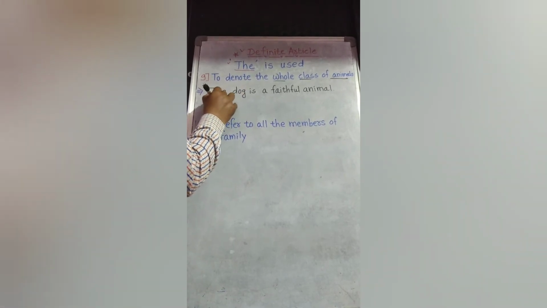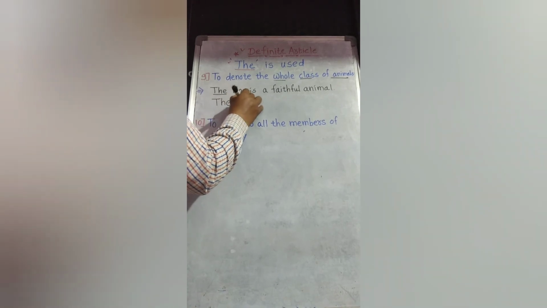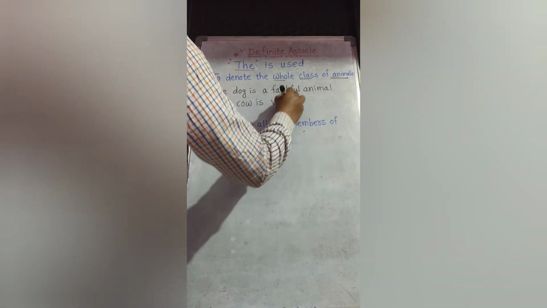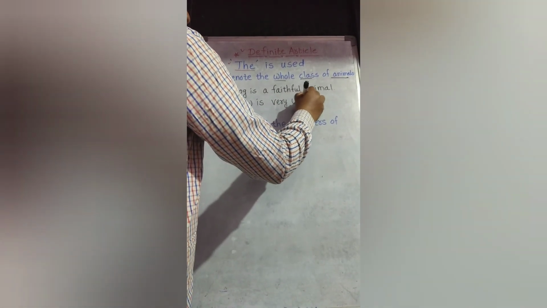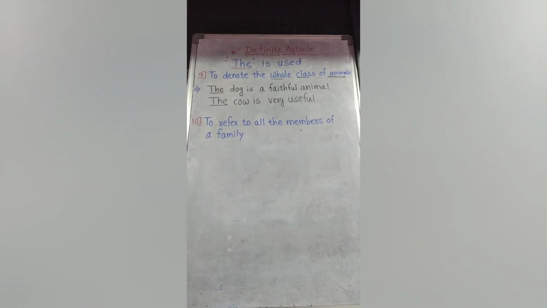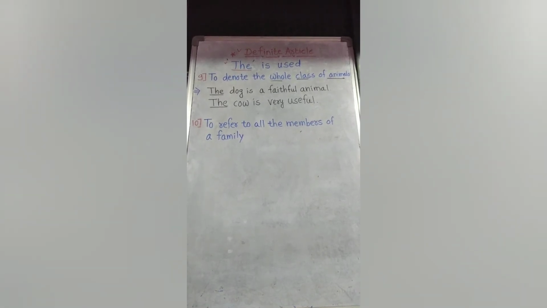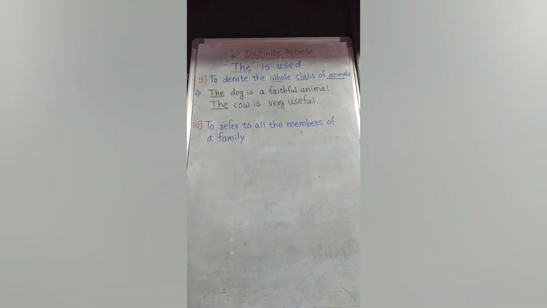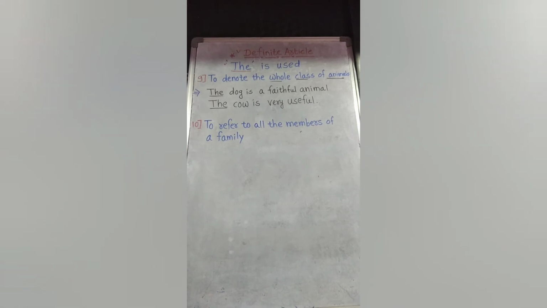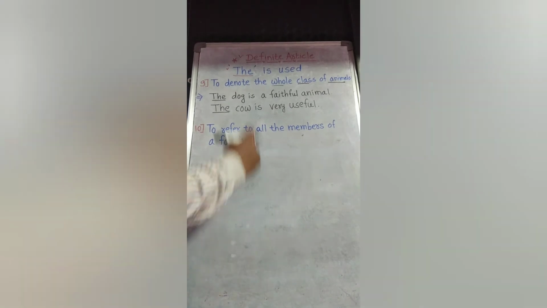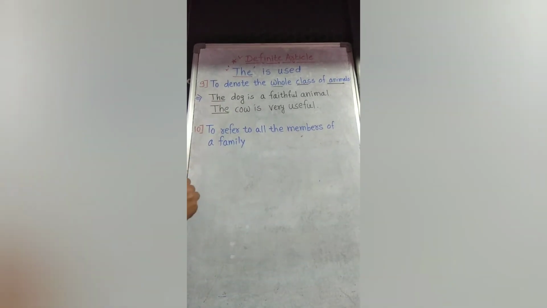Likewise, the cow is very useful. It means all the cows in the world are very useful. The cow, it means if I am the owner of a cow, that cow is also useful. And if all the people, if they have cows, all the cows in the world, they are very useful. So to denote the whole class of animals, we use the.